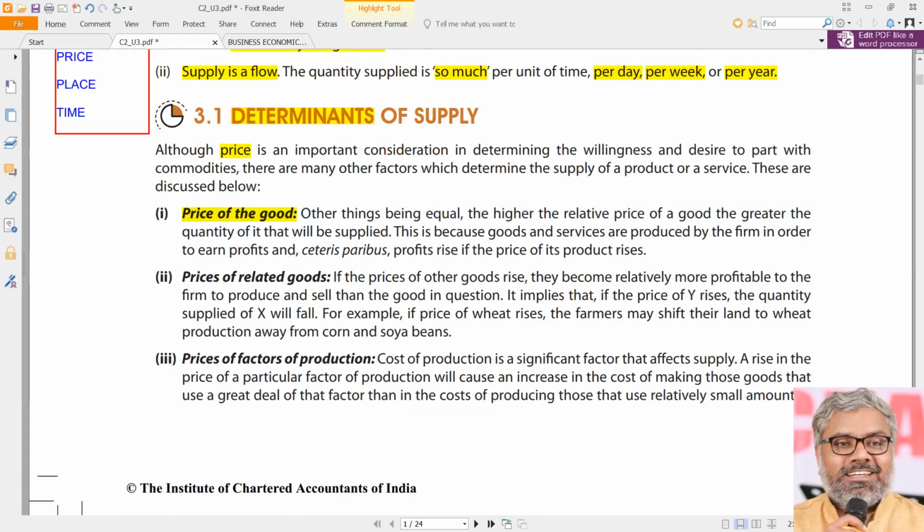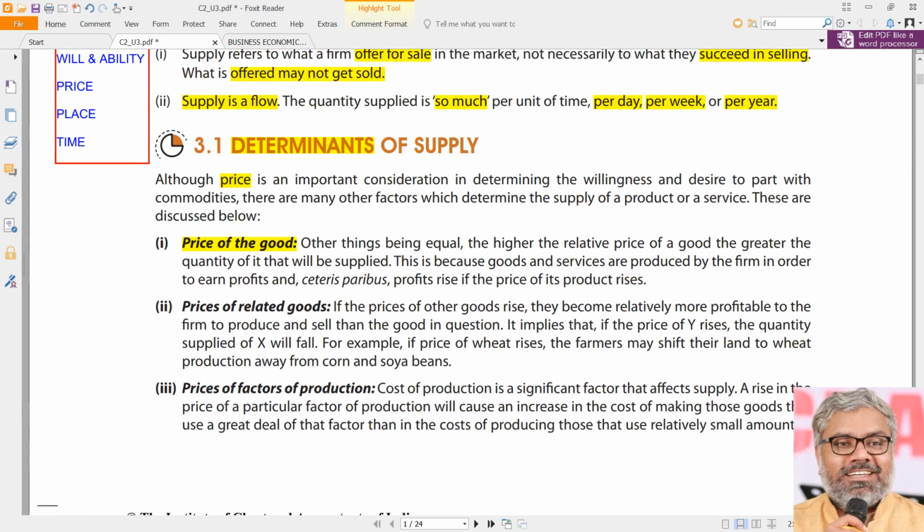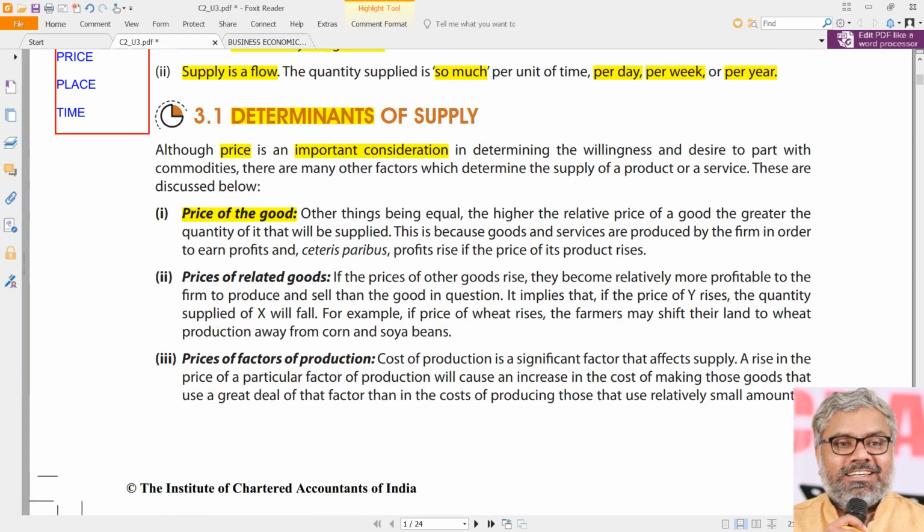And as usual, the first and foremost determinant of supply will be the price of the commodity itself. Just like in the case of demand, price is definitely one of the most important considerations in determining the supply also. But how is this relationship? Is it just like demand? Definitely not. It will be actually opposite.